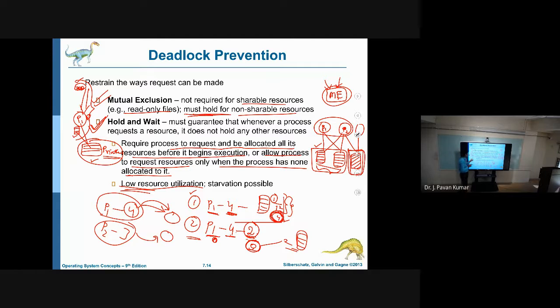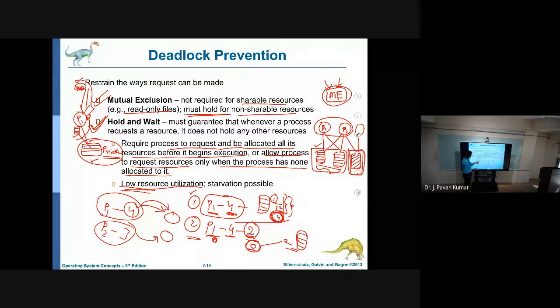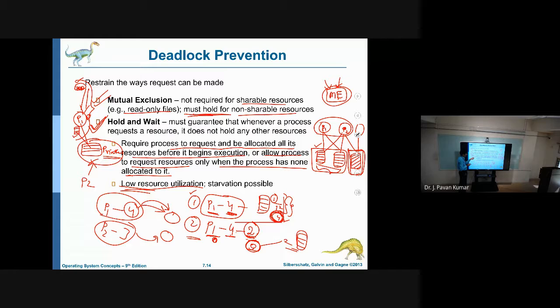And if this approach is used, there is one more problem. Suppose another process, P2, also requires this printer, but P1 is holding it for a long time. Although P1 requires this resource for only a small amount of time, P1 is holding it for a long time. So it will lead to the problem called starvation.